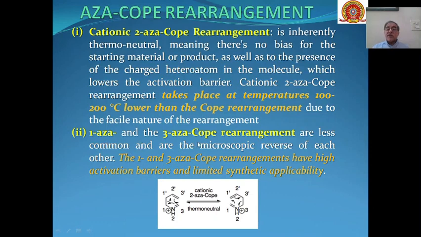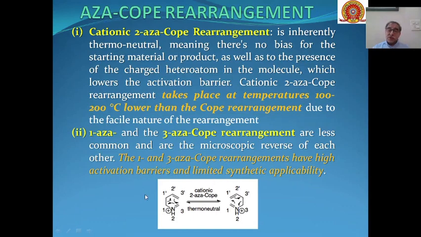Then 1-aza and 3-aza-Cope rearrangements are less common and they are just the reverse of each other. If forward reaction is 1-aza, backward reaction will be 3-aza. They have high activation energy barriers, and therefore their synthetic applicability is limited.